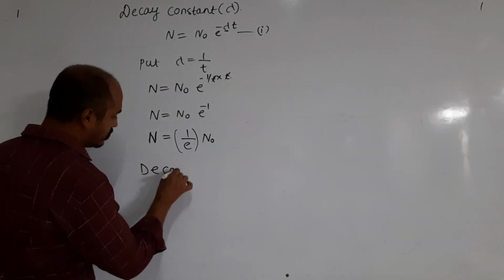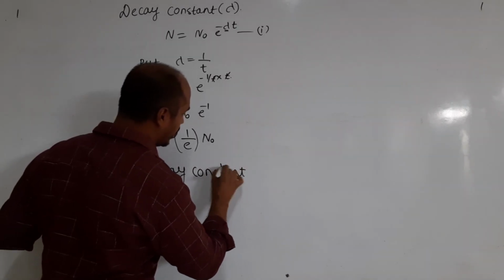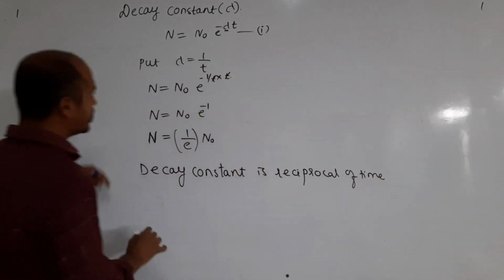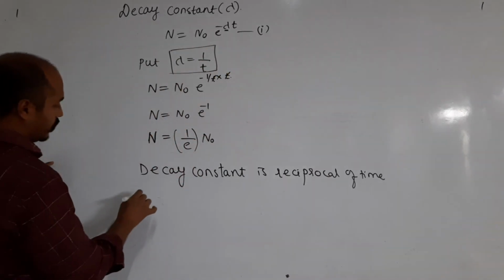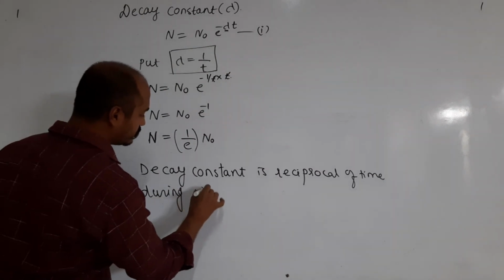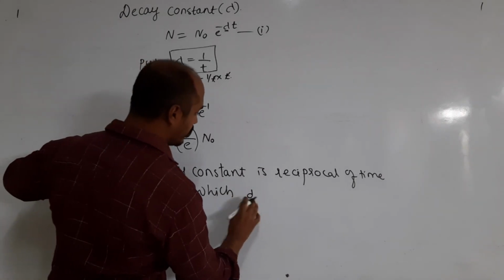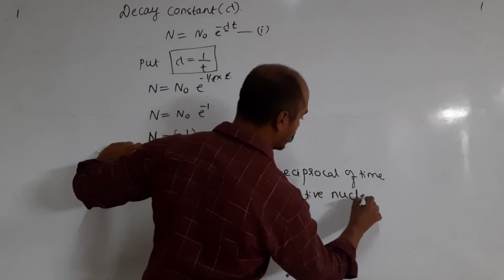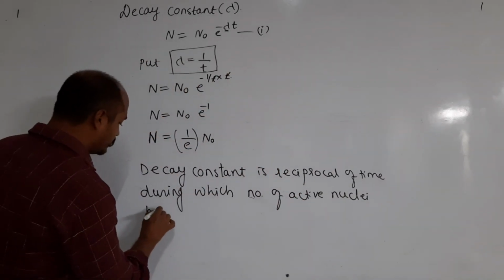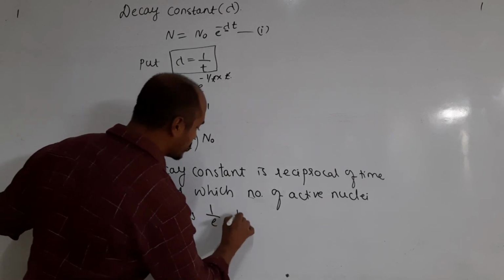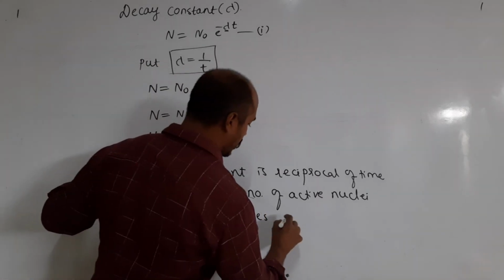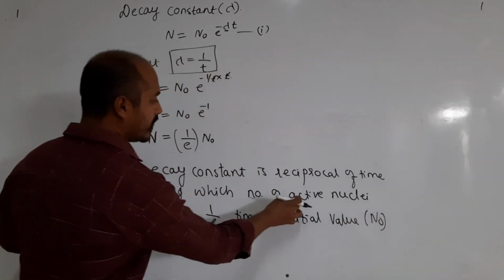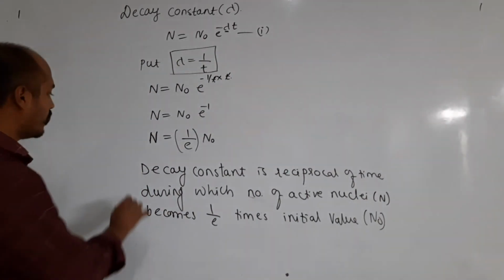Decay constant is the reciprocal of time during which the number of active nuclei becomes 1 by e times its initial value, that is N naught in the bracket, and here the active element you can take as N in the bracket. So this is the statement for the decay constant.